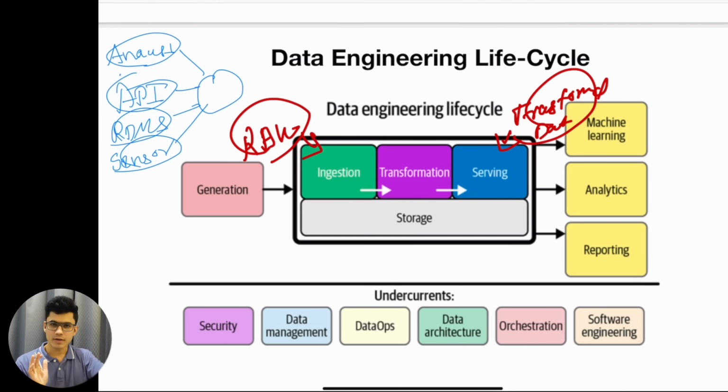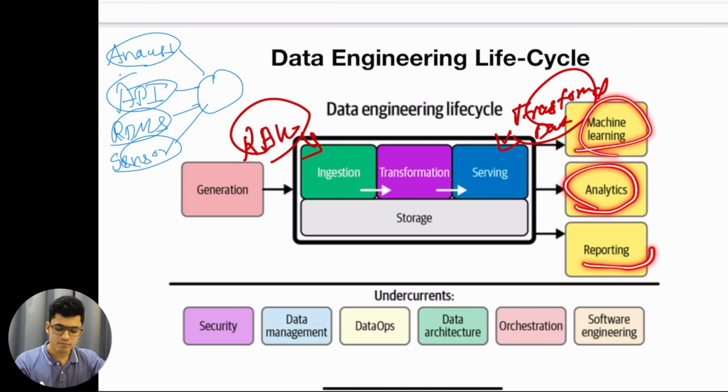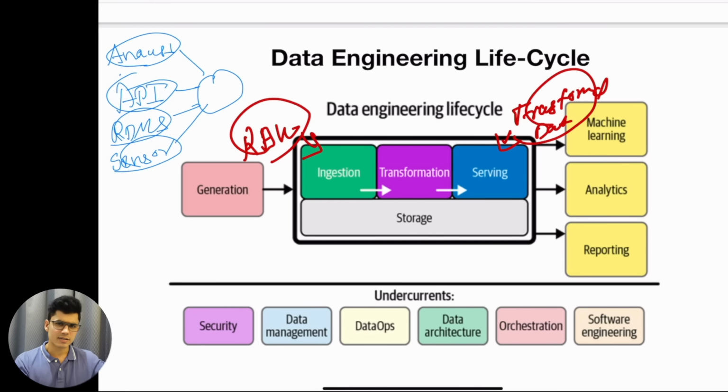Now, once we have this data available, we need to make sure the data coming from all of these different systems passes through a certain transformation logic so that our data gets structured. Once that is done, we serve this data to a user. A user can be a machine learning engineer, data analyst, or a dashboard expert, can be anything. They use this data so that they can understand and build machine learning models. This is the entire data engineering lifecycle that we are talking about.